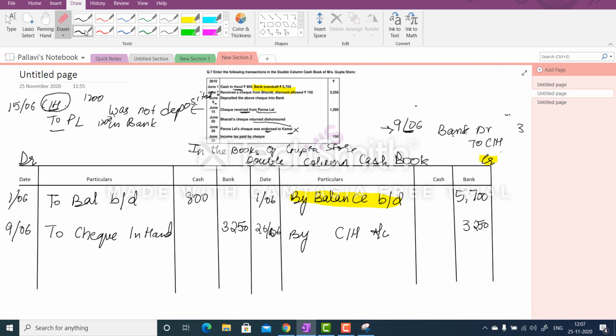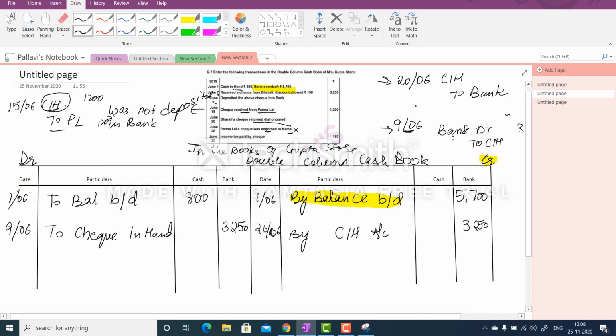So you will get the check back in your hand. In a dishonored entry, just reverse your previous entry from when you had deposited the check. So on 20th June it's going to be check in hand to bank, right? Because when you deposited the check in your bank account, you had debited the bank account, because money was deposited.